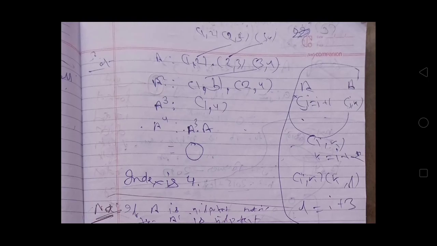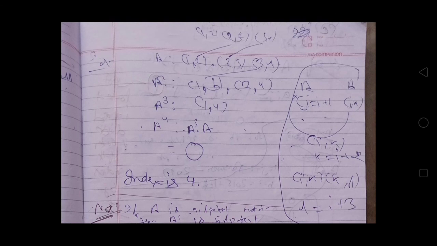Now see this solution. You can use the concept which I mentioned in the example of idempotent matrix. Non-zero entry places for matrix A are (1,2), (2,3), (3,4). The non-zero entry places of A squared: (1,2) with (2,3) will give (1,3), and (2,3) with (3,4) will give (2,4), because only in these cases the j's are equal.